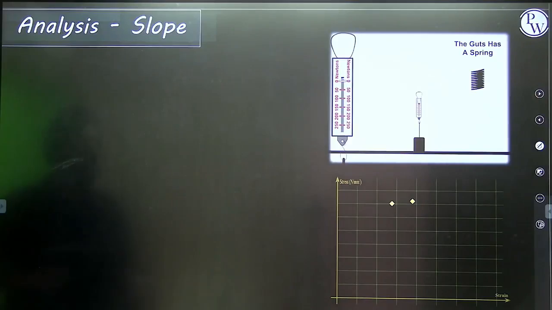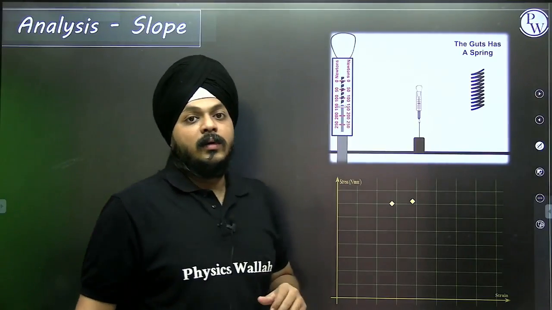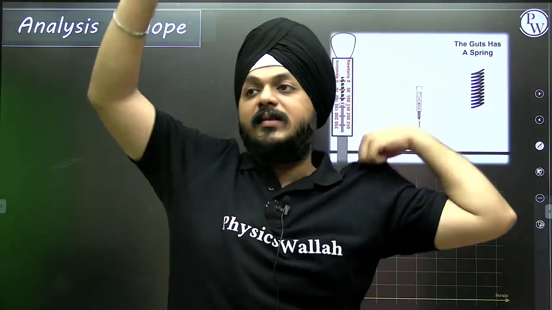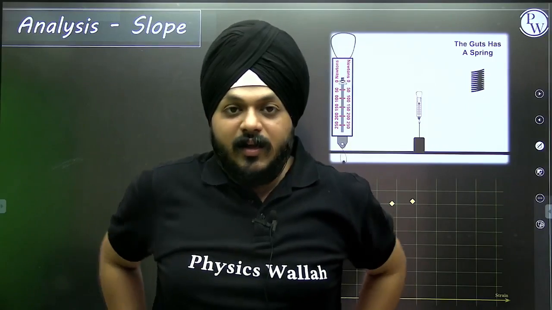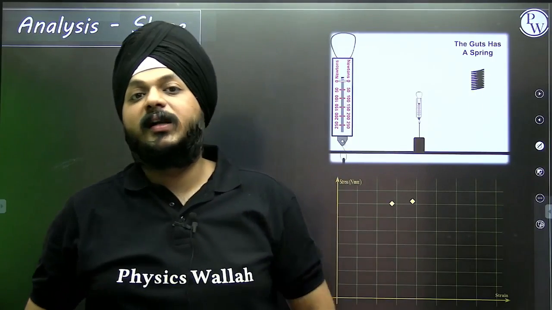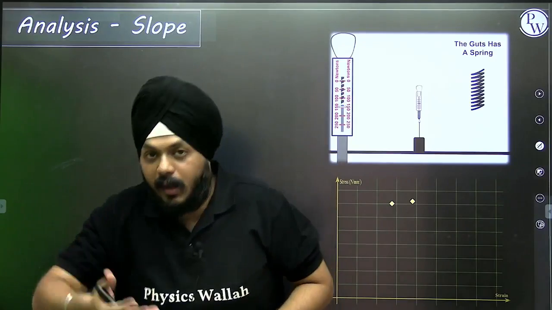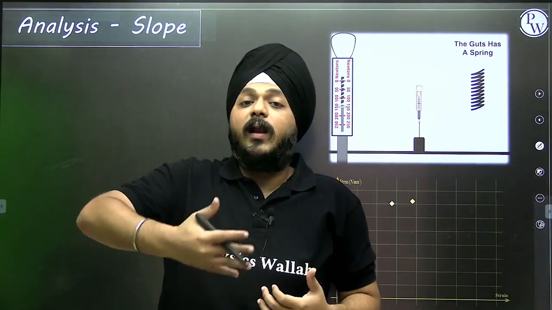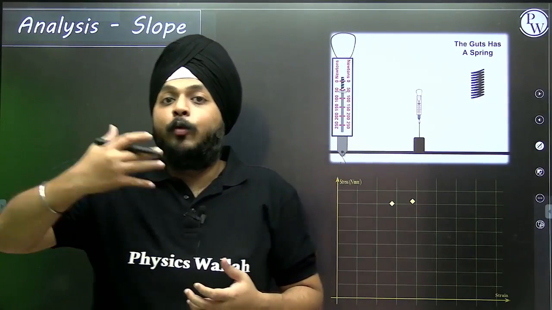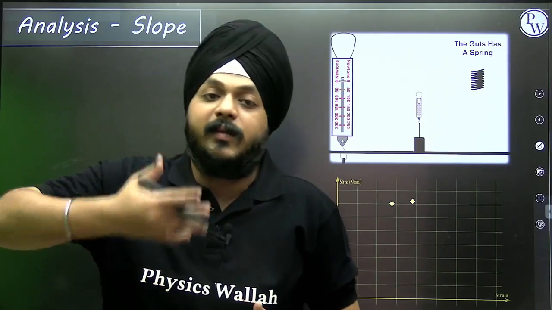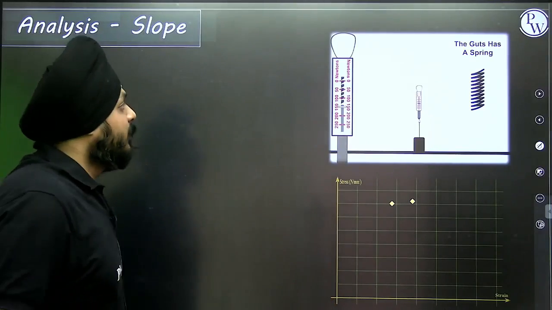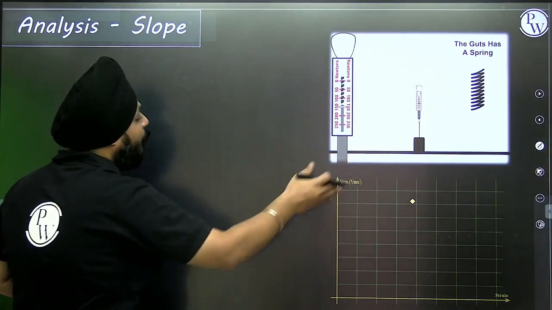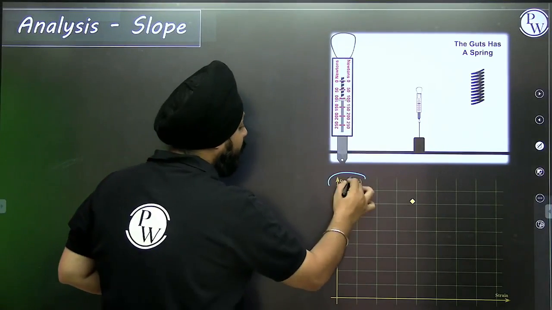Now, this experiment was conducted to determine the experimental value of the constant of proportionality obtained from the equation. For that, one graph was plotted.